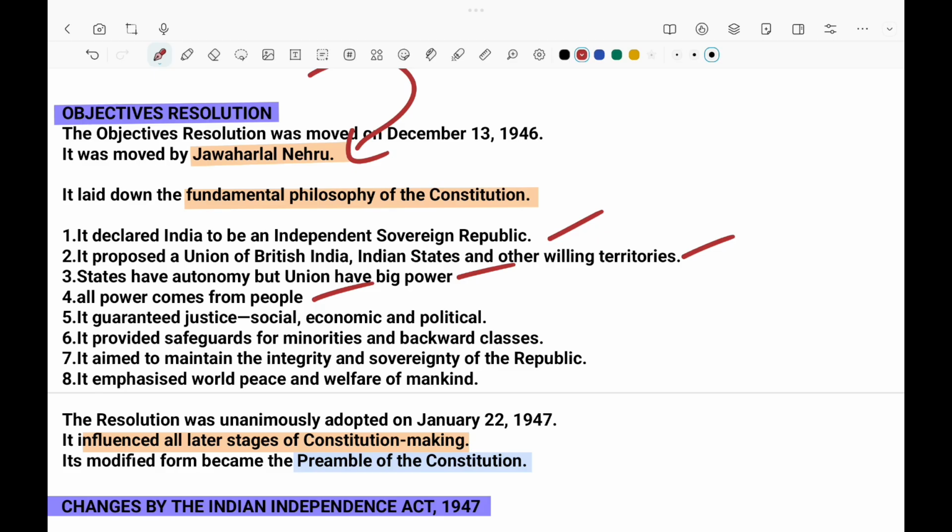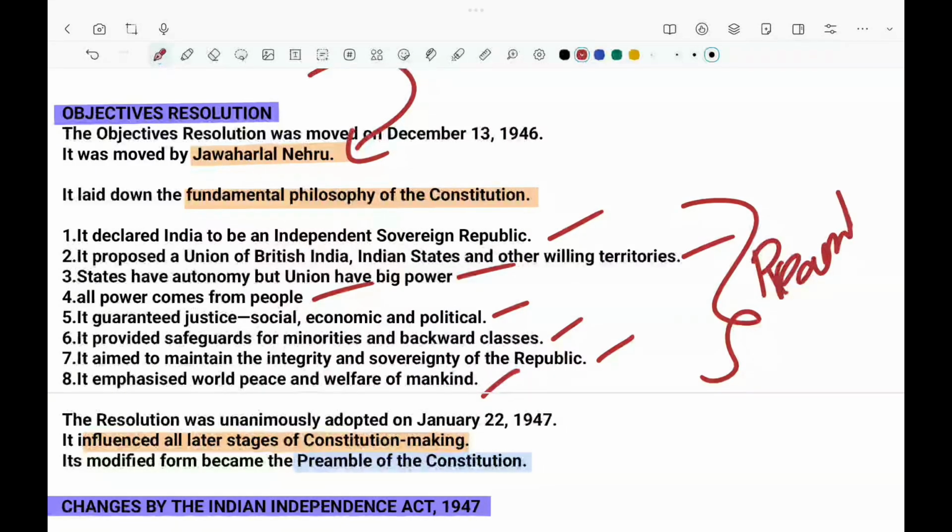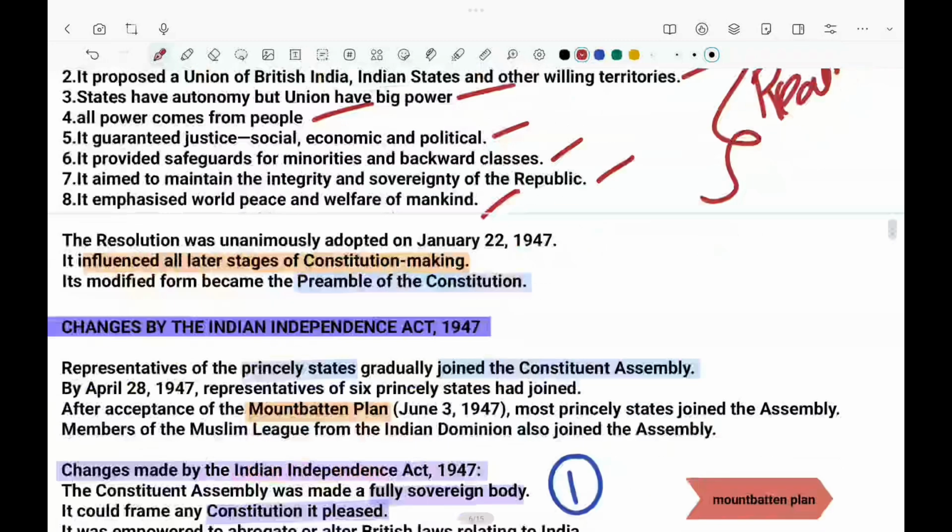Justice, social, economic, and political, should be mandatory, and safeguards for the minorities and SCs, STs, OBCs will be given, and it aimed for the integrity and sovereignty of the republic. It emphasizes world peace and welfare of mankind. That means all these eight principles that Jawaharlal Nehru mentioned were later added into the preamble. It was the most influential thing when they were making the constitution.